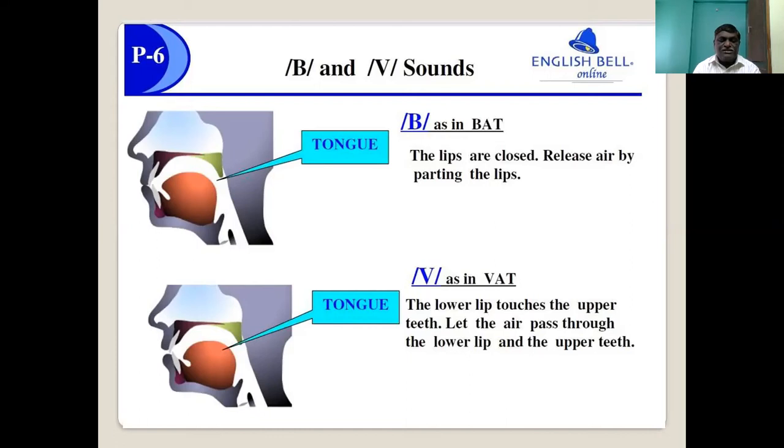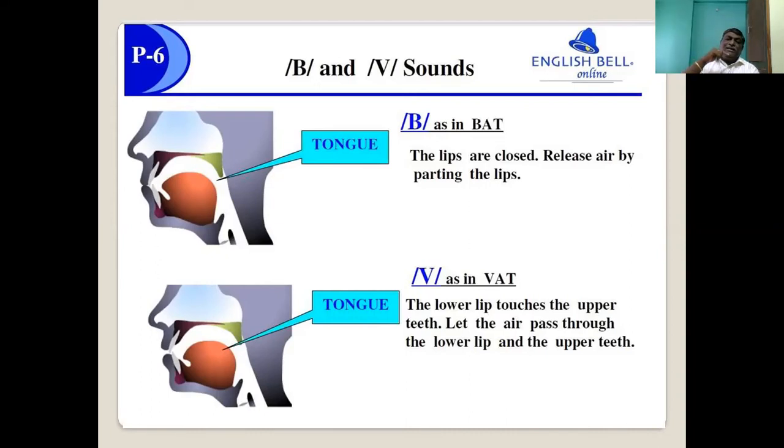The next one is palato-alveolar fricatives, like sh and j. When you say these fricatives, the tip of the tongue is behind the alveolar ridge and the tongue is close to the palate.